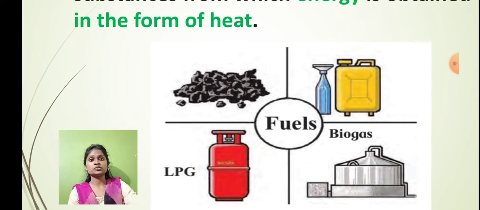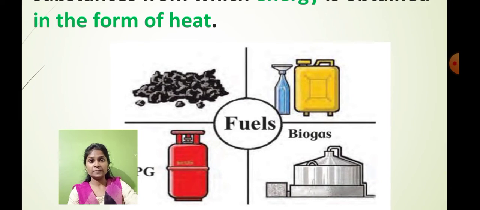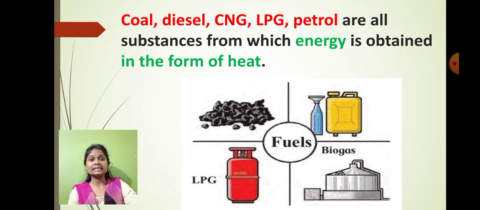At our home also the LPG cylinder is available. Am I right? So you must have seen that gas is available, biogas is there, kerosene or petrol. These are the different types of fuel available at our place, and we use them in our day-to-day activity, right? And because of all this fuel we get the energy in the form of what, guys? Heat. So do remember that.